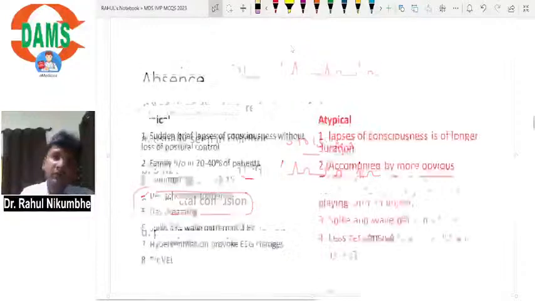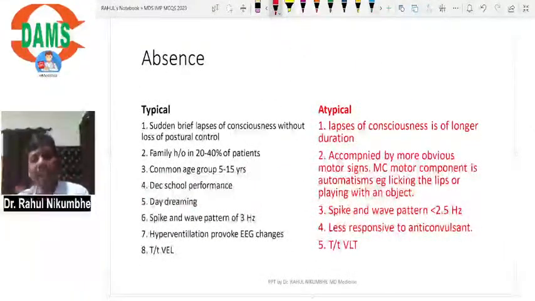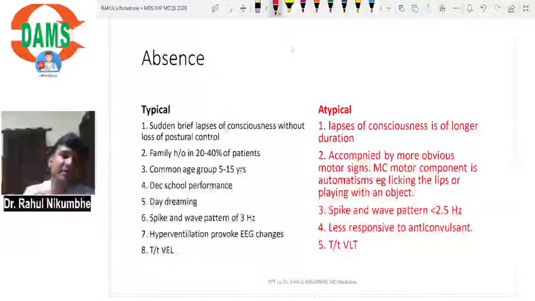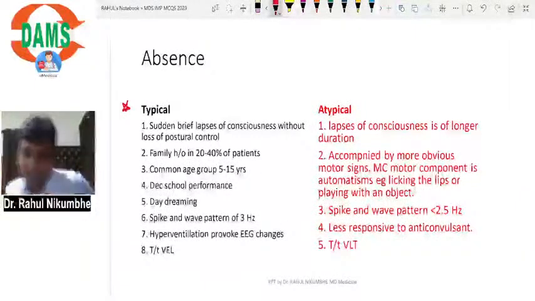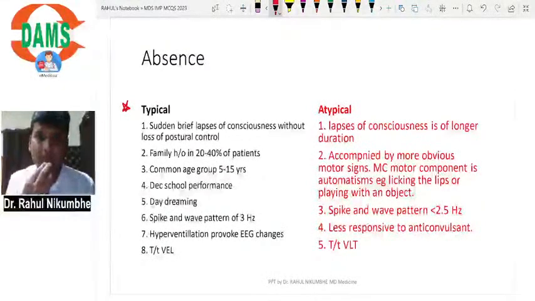Okay, so now we will discuss the important points of absence seizure. What is actually absence seizure? Suppose there is a child of around age group 5 to 15 years. We are discussing typical absence seizure. Suppose this child is eating food, and suddenly a seizure comes. What will happen? The patient will stop for around 10 to 15 seconds. During this time, the child is unresponsive.